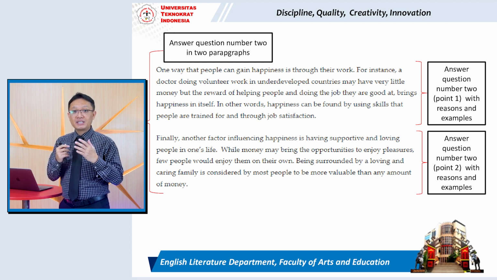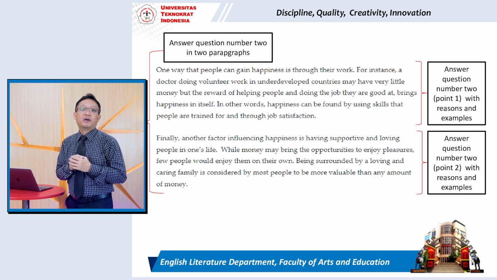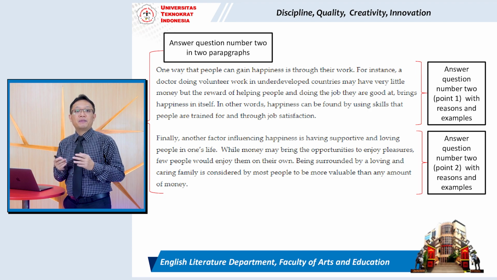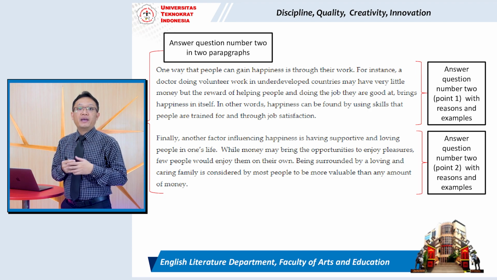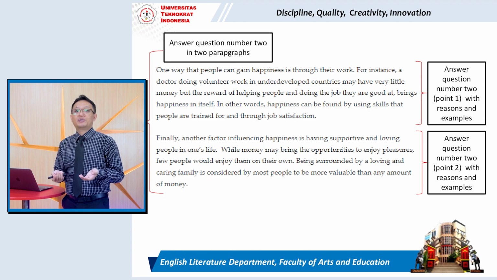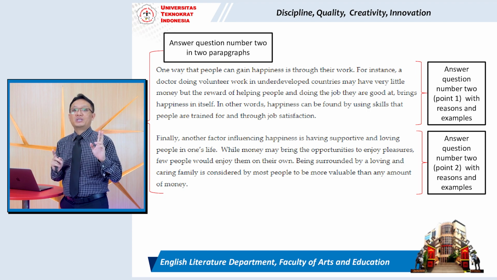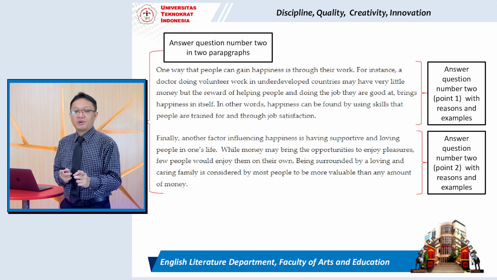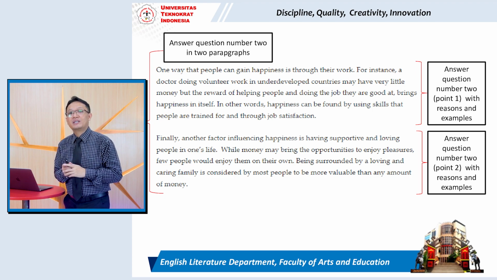In other words, happiness can be found by using skills that people are trained for and through job satisfaction. So that's the answer to question number 2.1. Remember, students, that's the answer of question number 2.1.